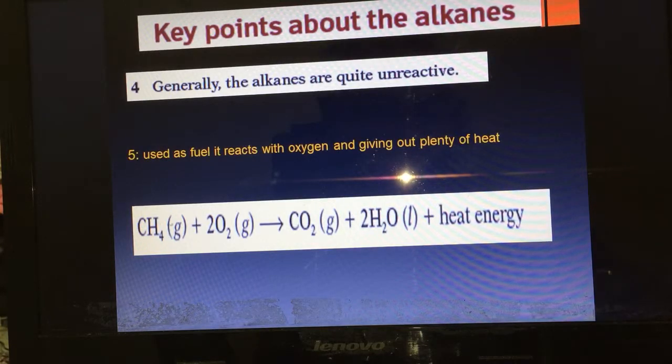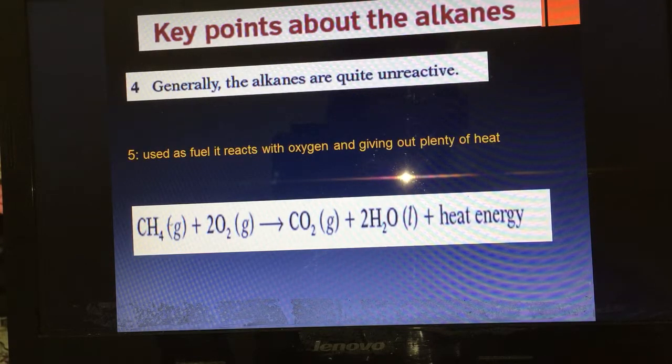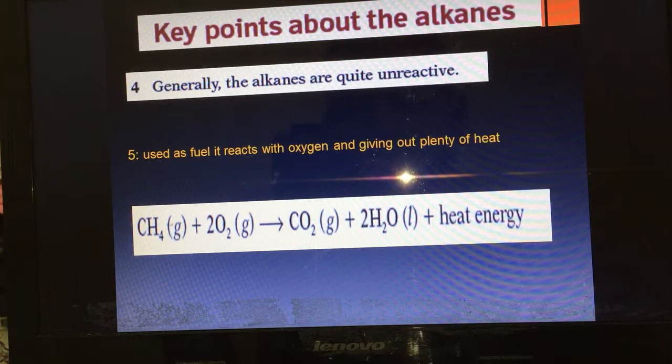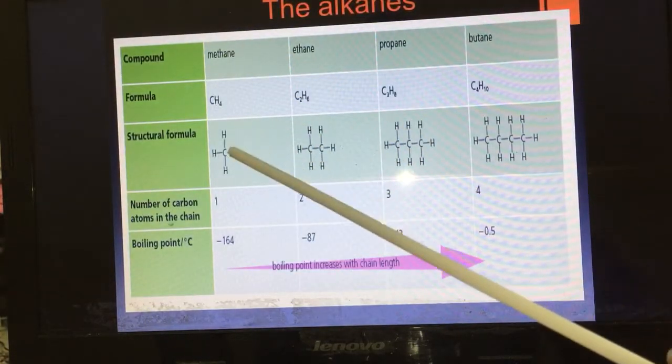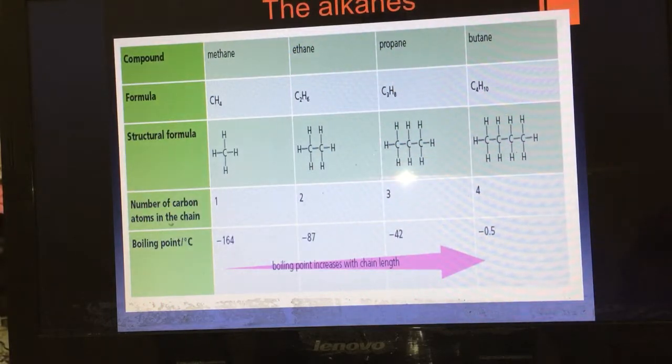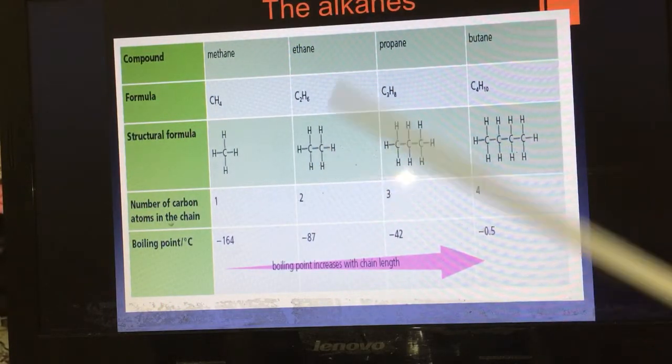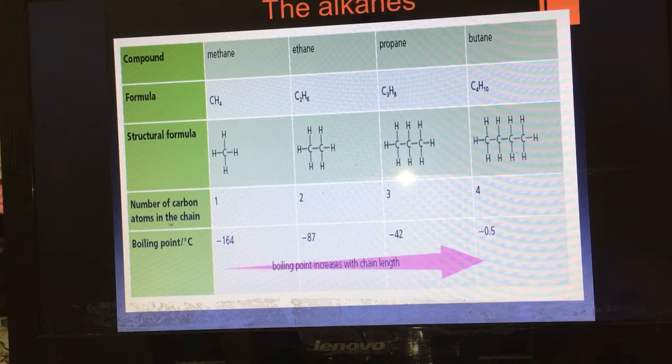This means they do not participate in many chemical reactions in regular or normal conditions. They are quite unreactive. Why unreactive? Because the bonds which exist in alkanes are single bonds. So it's a saturated compound, an unreactive compound.